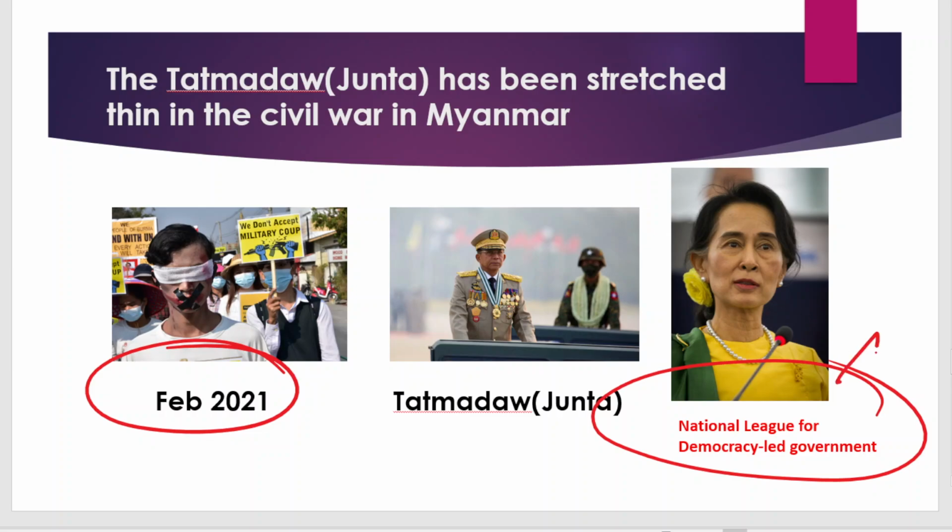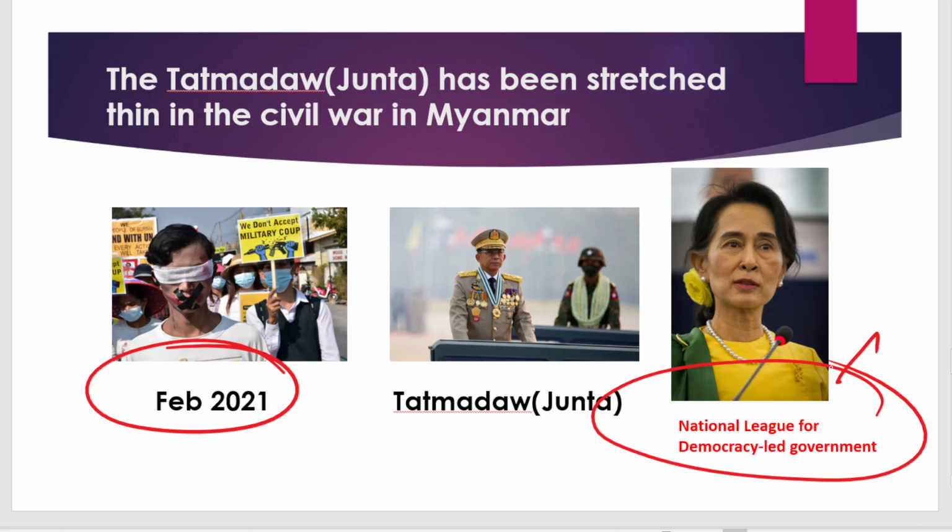This party and this government promoted democracy and people's rights. But after the military takeover, all the democratic rights vanished. These leaders were sent to jails.